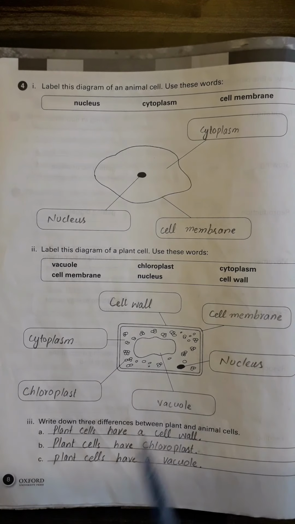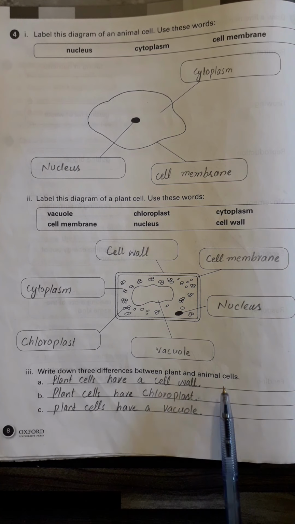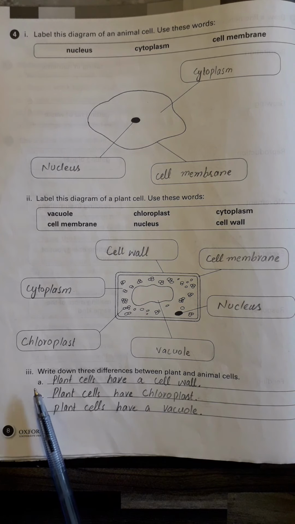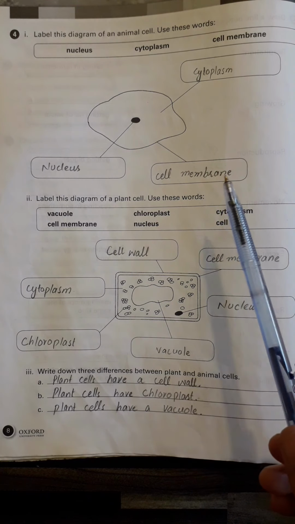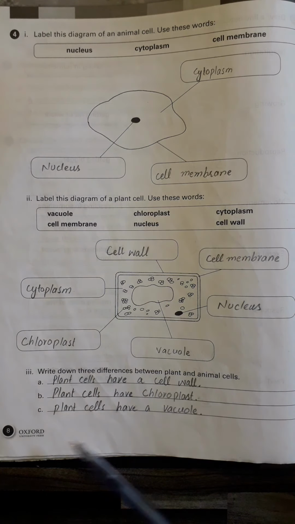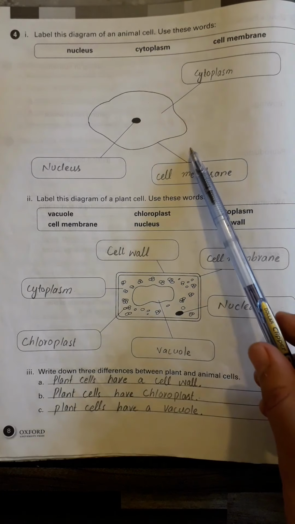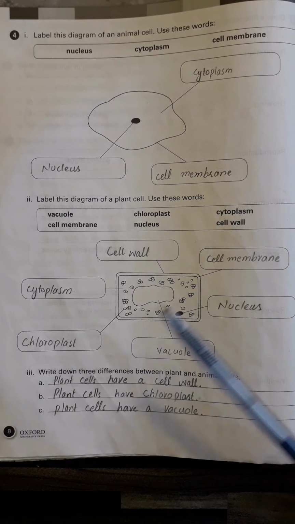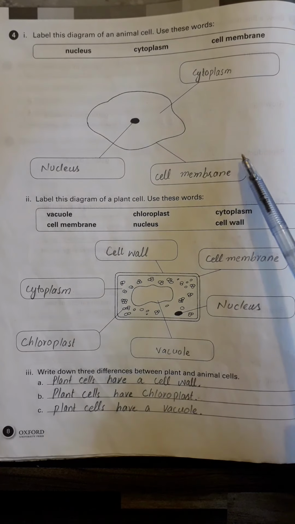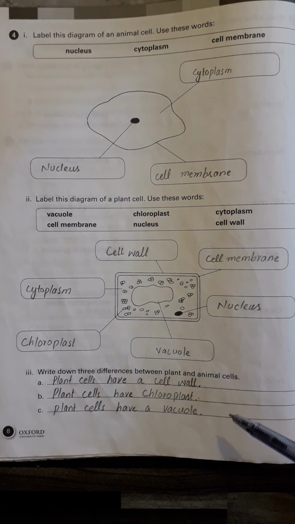So write it down. The third one is, write down 3 differences between plant and animal cells. The first, plant cells have a cell wall, but animal cells have no cell wall. Plant cells have chloroplasts, here you can see, and animal cells have no chloroplasts. Plant cells have a vacuole, but animal cells do not have a vacuole. So these are the differences between plant cells and animal cells.